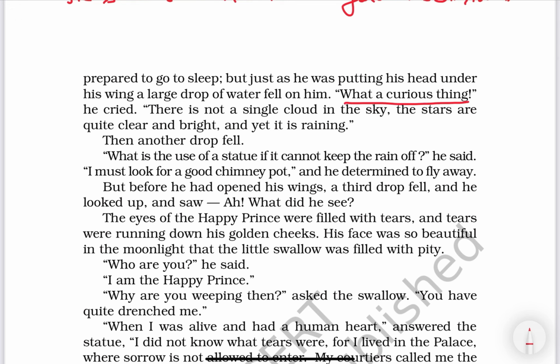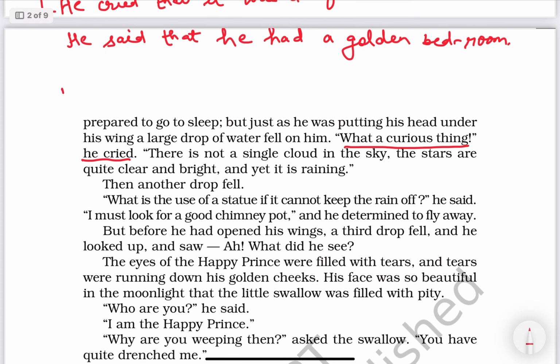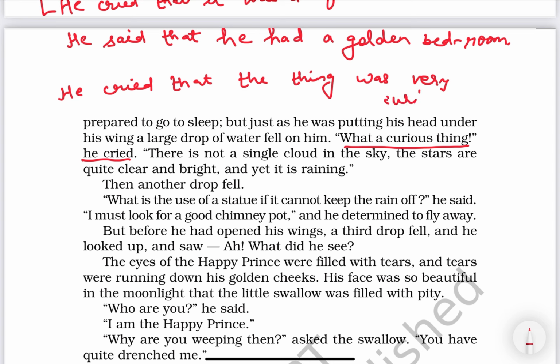See the next one. "What a curious thing," he cried. Now this is an exclamatory sentence. So he cried that the thing was very curious. This is not a question. This is an exclamatory sentence. You can see the sign of exclamation. So we have to change it in this way. If you don't know how to change this kind of sentences, you may watch my other video based on the same topic, how to change exclamatory sentences or optative sentences.